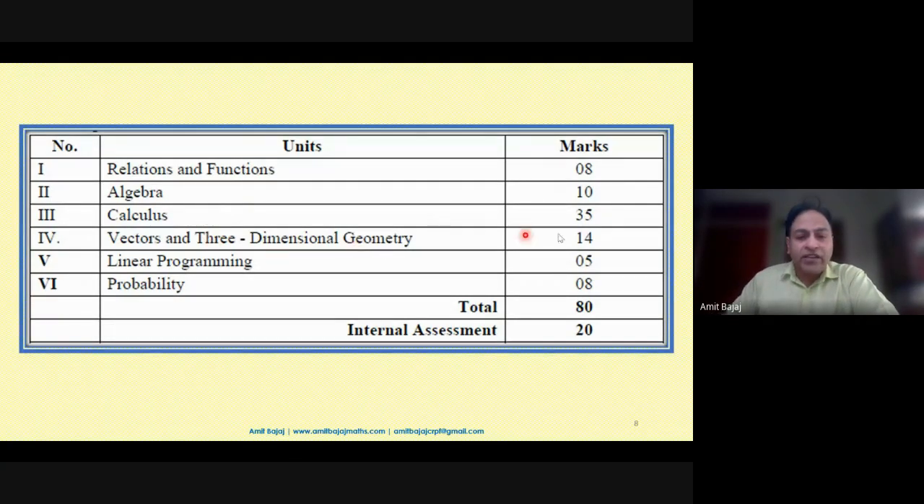So vectors and three-dimensional geometry 14, LPP 5, and probability 8 marks. And at the same time, we have the internal assessment for 20 marks. I'm sure you all must have started with internal assessment or had a plan for the same. So I will be quickly sharing one link with you all. Okay, my screen may not be visible to you because I was using some different mode.